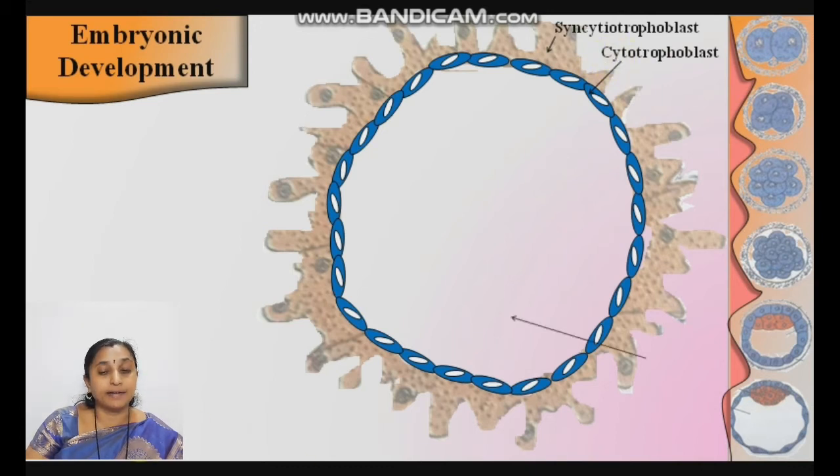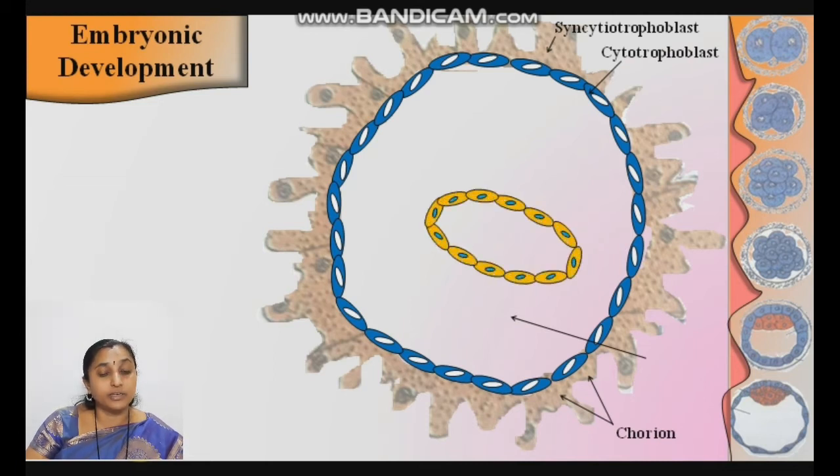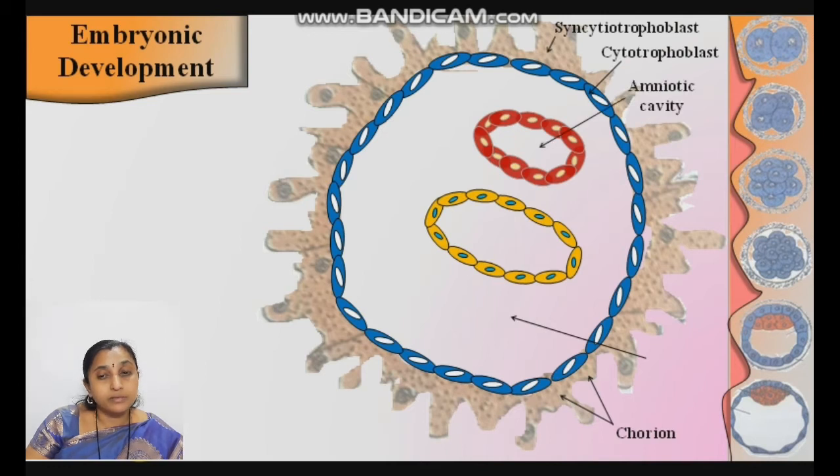What about the inside? A cavity is created. We already studied in the previous slide, that is the blastocyst cavity. The blastula contains the blastocyst cavity. Now, how is the gastrula formed? Some cells of the inner cell mass at the free end form the endoderm layer.